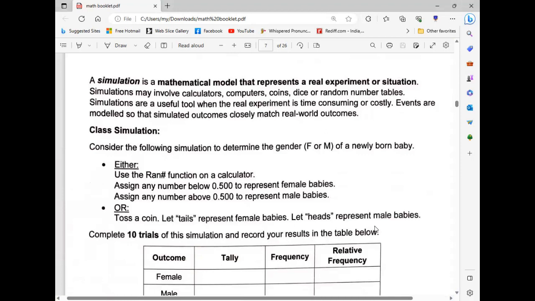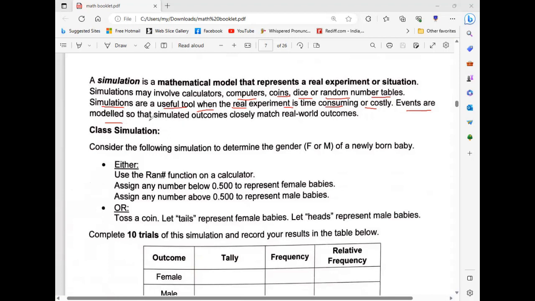Next, simulation. A simulation is a mathematical model that represents a real experiment or situation. Simulations may involve calculations, computers, coins, dice, random number tables. Simulations are a useful tool when the real experiment is time consuming or costly.